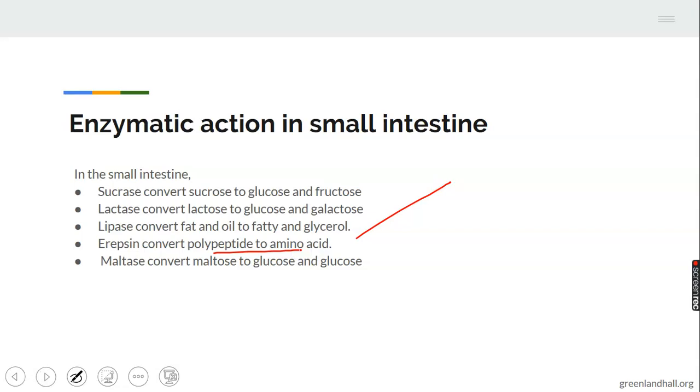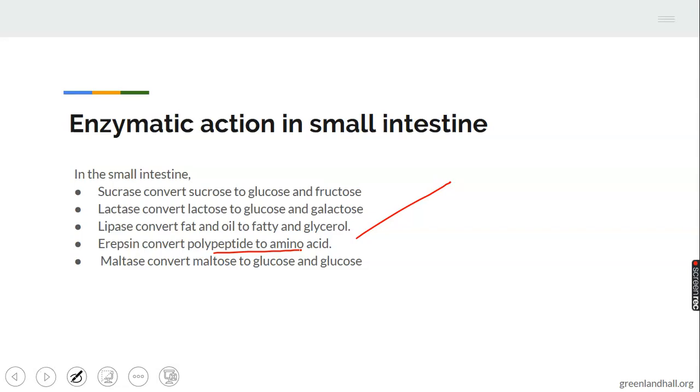Then we have maltase. Maltase acts on maltose. Maltose is a disaccharide. It's going to break into 2 monosaccharides, which are glucose and glucose. So sucrase, lactase, and maltase, there are 3 enzymes that are acting on carbohydrate food.